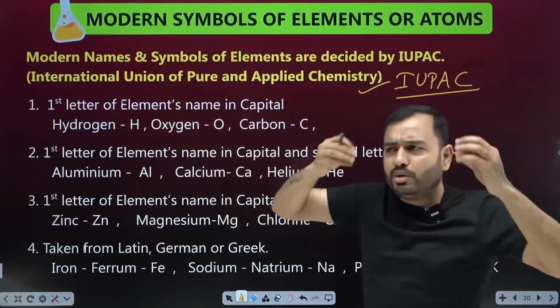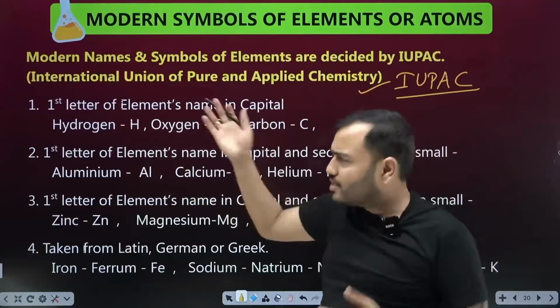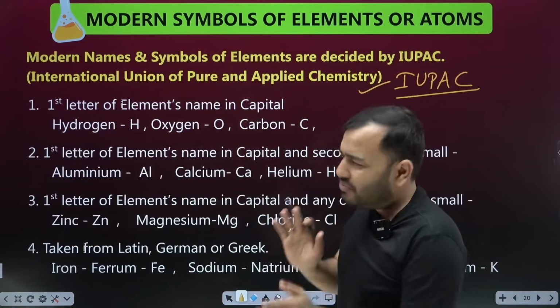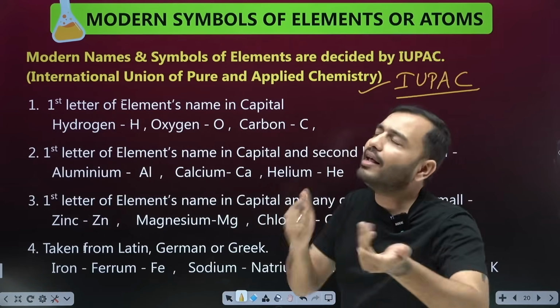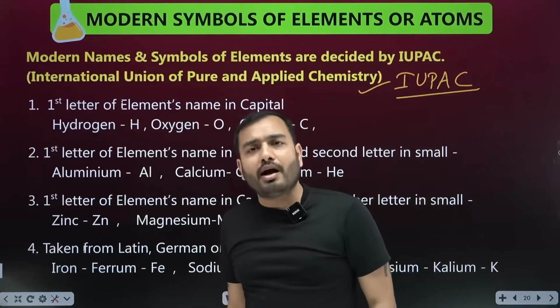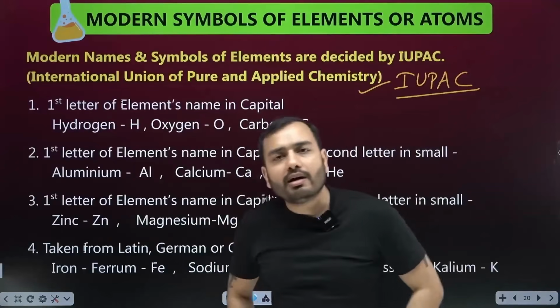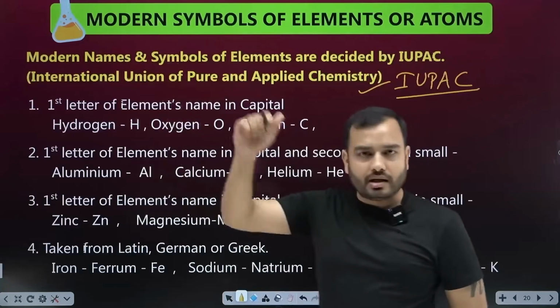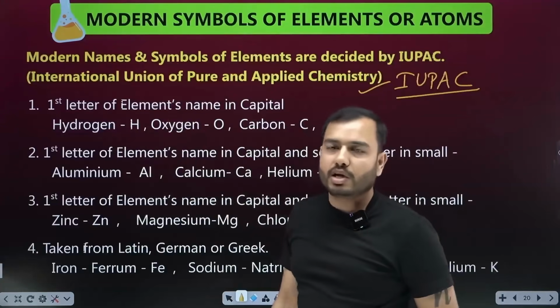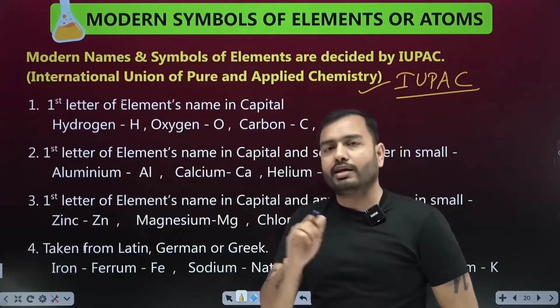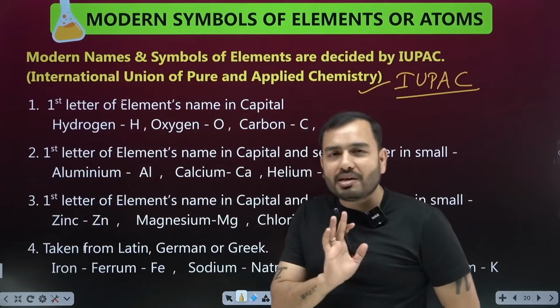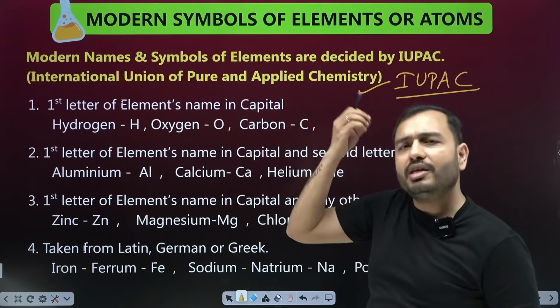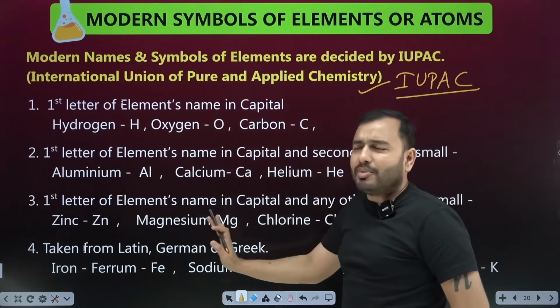They asked how we will do the naming of atoms or elements. They adopted two or three methods. They also don't have a fixed method for names. What's in a name? For example, your name is Abhishek. Why? Because Dad liked it. Suppose your name was kept Ritik. Why? Because at that time Hrithik Roshan's movies were released, he was a big star, and Mom liked him. So there is no reason behind a name. The name was just kept. We have to memorize it. So, some methods were adopted.